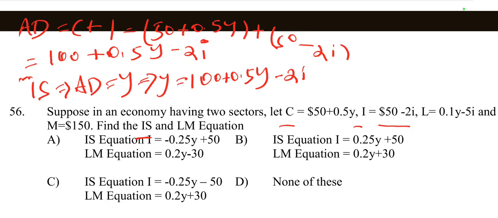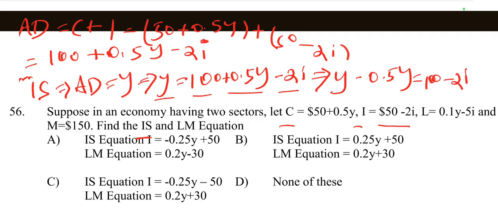So Y is equal to 100 plus 0.5Y minus 2i. This implies Y minus 0.5Y is equal to 100 minus 2i.